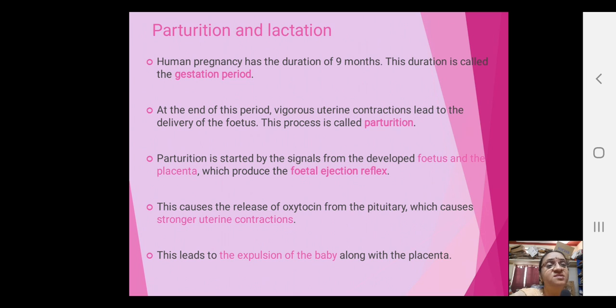So what is responsible for the fetal ejection reflex? The fully developed fetus and the placenta are responsible for the fetal ejection reflex, which causes what is called parturition. This causes the release of oxytocin from the pituitary. Oxytocin is responsible for stronger uterine contractions. So these rigorous uterine contractions cause what are called labor pains. This leads to expulsion of the baby along with the placenta.